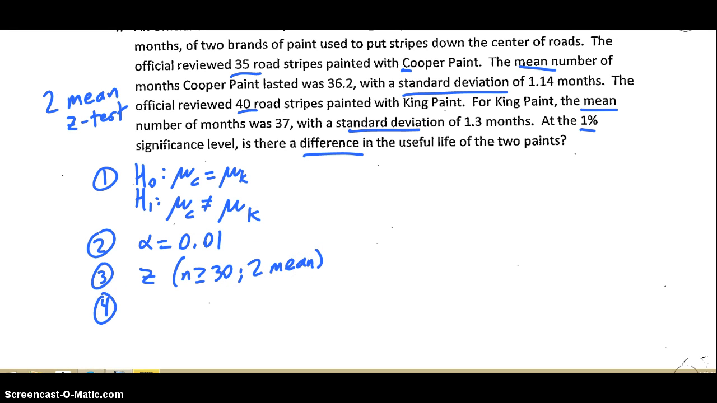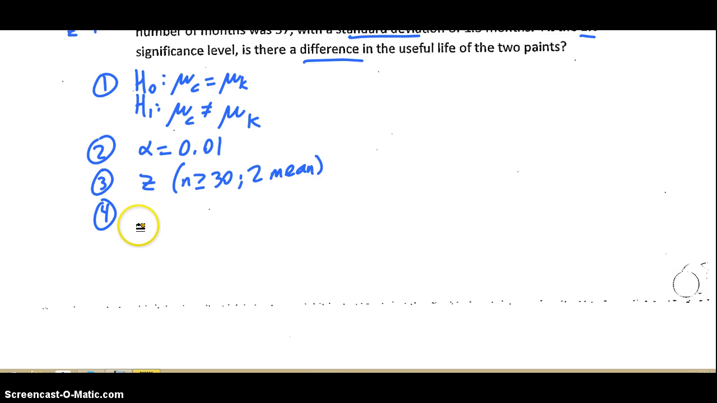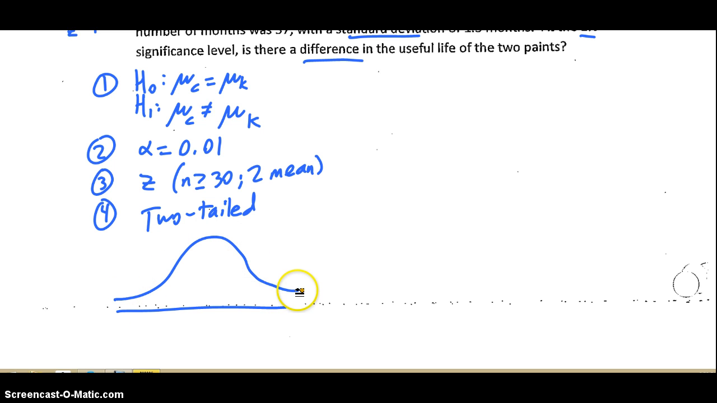So, step 4. Since this is a difference problem, that means we have not equals to. That makes it a two-tailed test. So that means we have a tail on both the upper and the lower end. Everything needs to be split evenly between the two. So if I have 0.01 for alpha total, I need to divide that by 2 and get 0.005. So basically 0.5% above and 0.5% below.